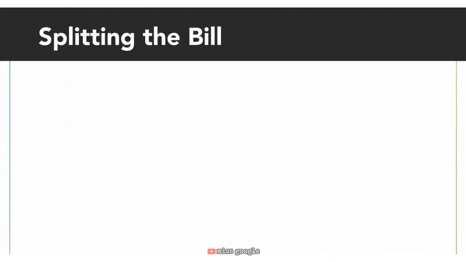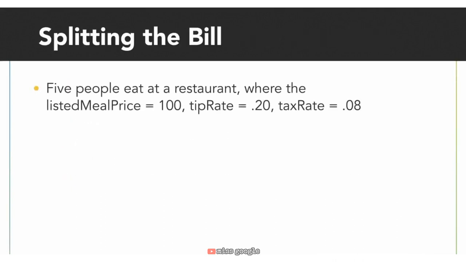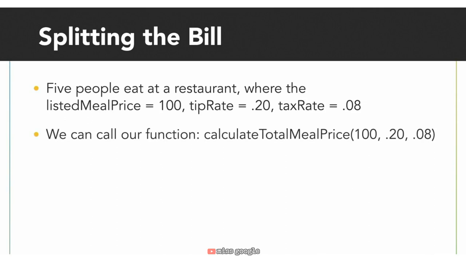We'll talk more about return types in a second, but imagine you go to a restaurant with 4 of your friends, and you all order similarly priced meals and want to tip and tax the same amount. The listed meal price comes out to be $100. You want to tip 20% or 0.20 as a group, and the sales tax is 0.08, 8%. With the function we created in the last video, we could calculate the total meal cost, which would come out to $128, and that would get printed out to the console.